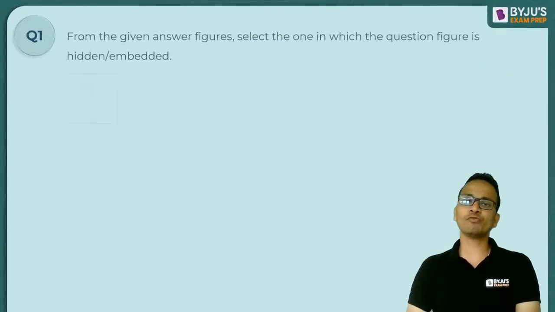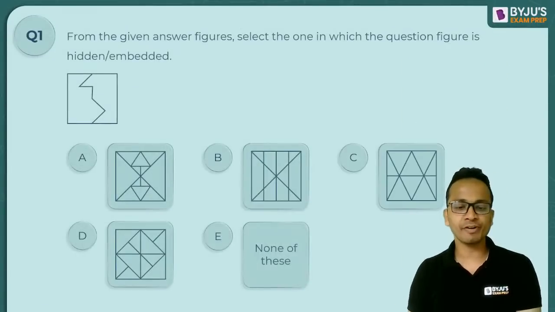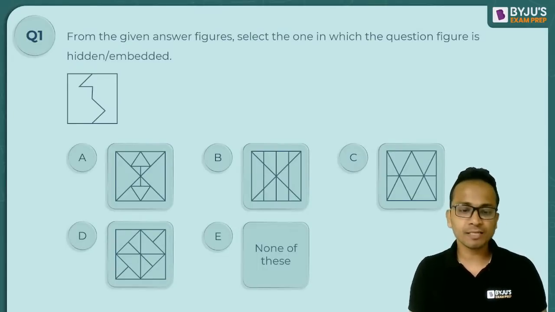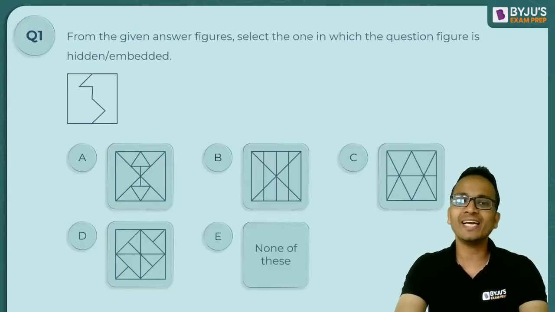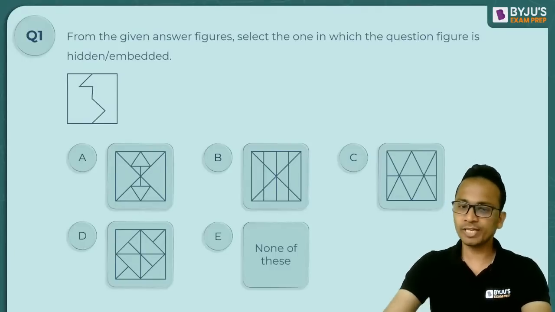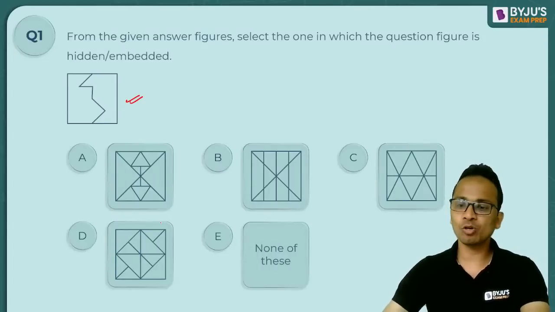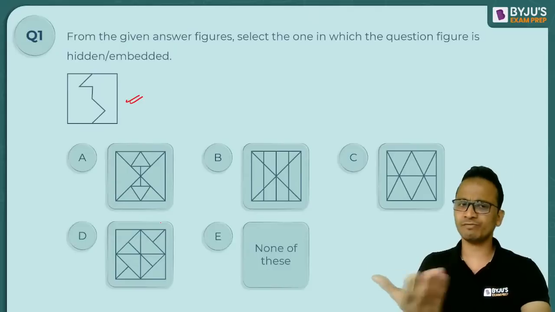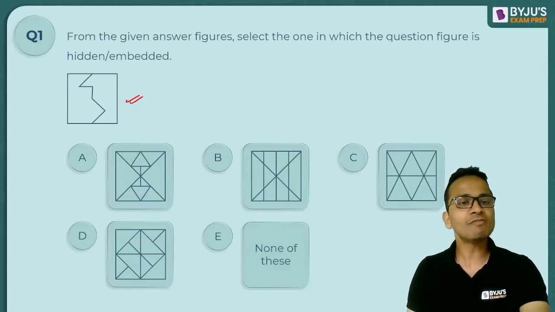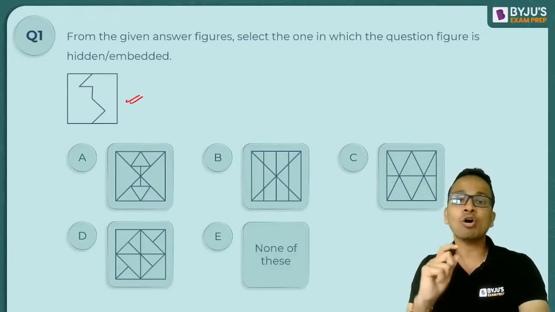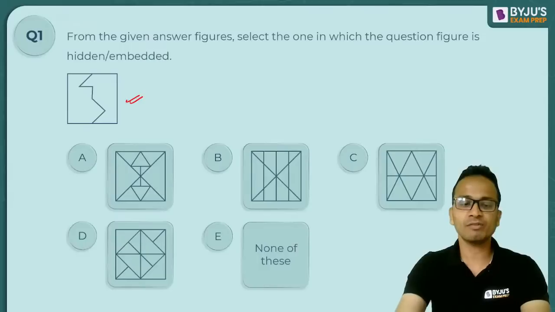All right. So friends, let us start with the questions on embedded figures very quickly without wasting much time. The first question is on your screen. From the given answer figures, select the one in which the question figure is hidden or embedded. So there is a question figure that is given to you, and it is followed by 5 options in this case, and you will have to find out the question figure is a part of which of these option figures.